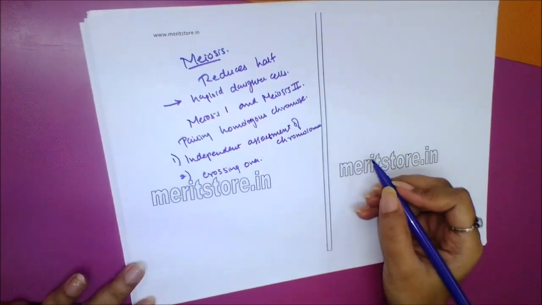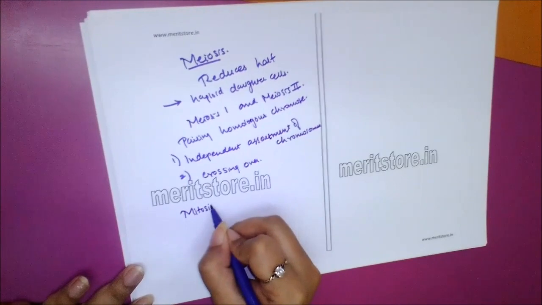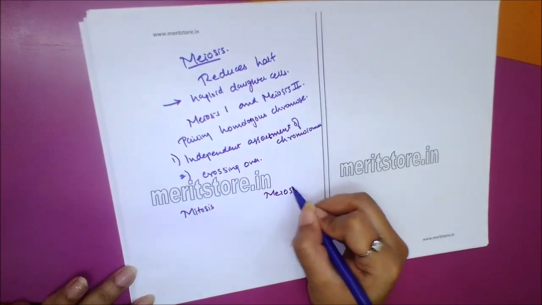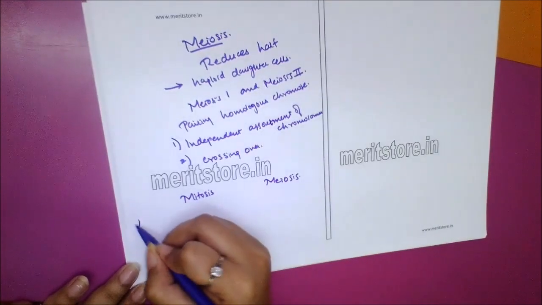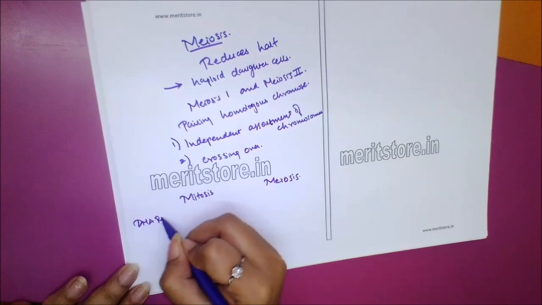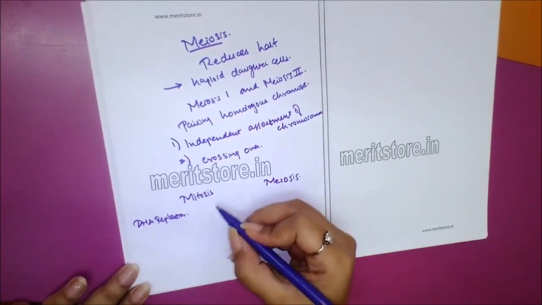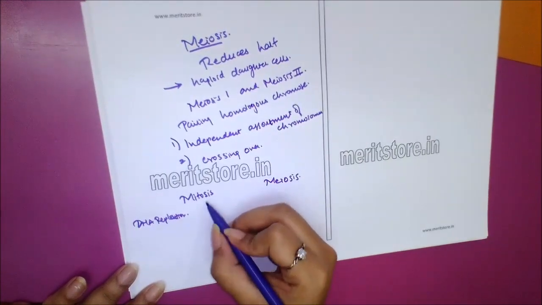Now let's see the difference between mitosis and meiosis. DNA replication in mitosis occurs during interphase before mitosis begins.